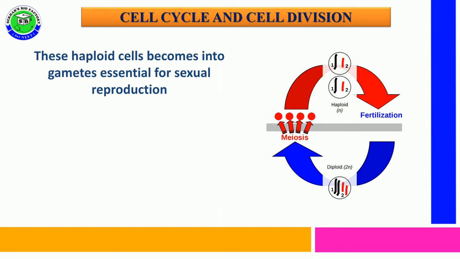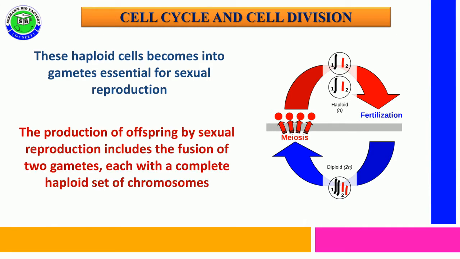What happens to the haploid cells produced in meiosis? They become gametes, and these gametes are essential for sexual reproduction. During sexual reproduction, the production of offspring involves the fusion of two gametes, male and female, and each gamete consists of a complete haploid set of chromosomes.